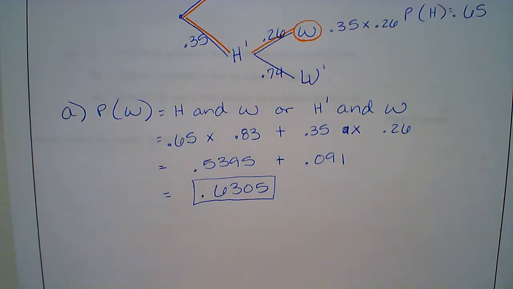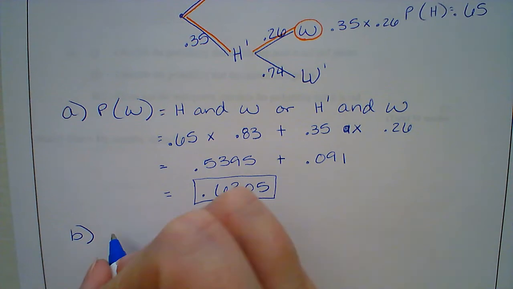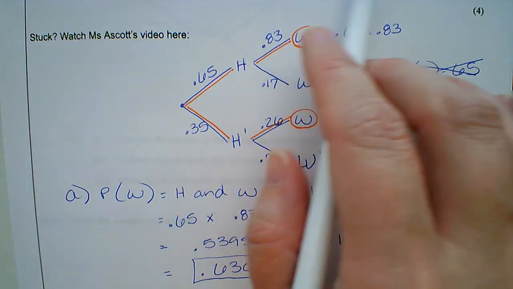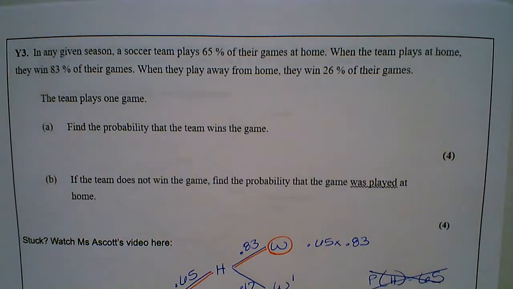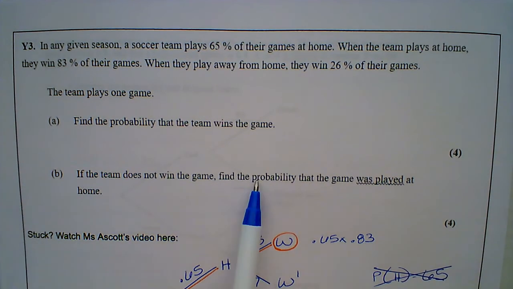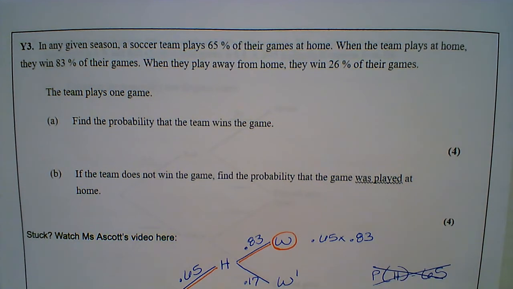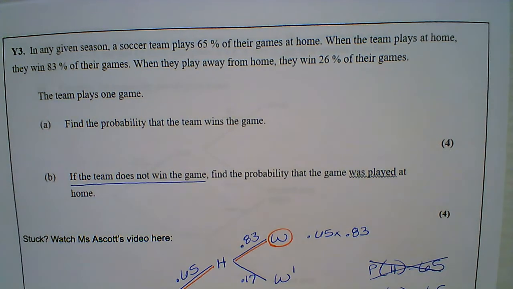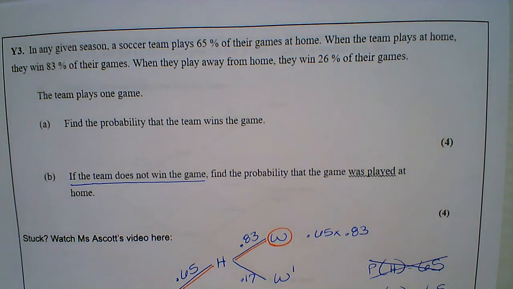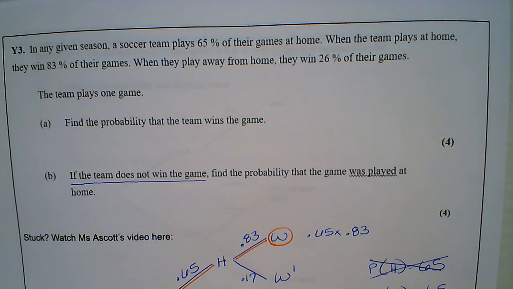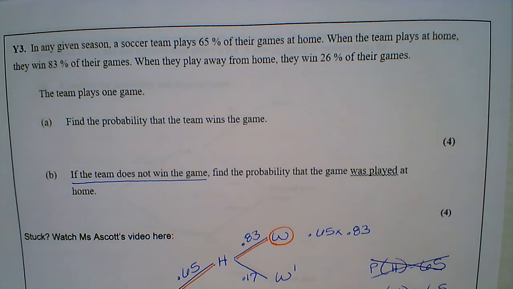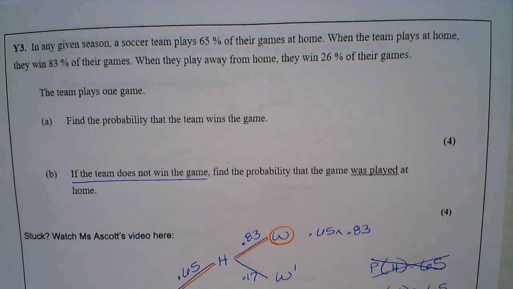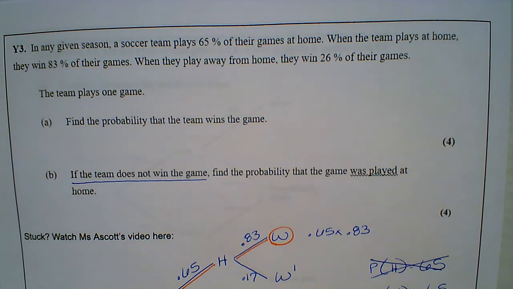Okay? Now let's look at part B. If the team does not win the game, find the probability the game was played at home. Very sneaky. Notice, if the team does not win the game. Are we wondering if they won the game? Are we asking what's the probability they win the game? No. We know they did not win the game. That's not up for discussion. We know that didn't happen.